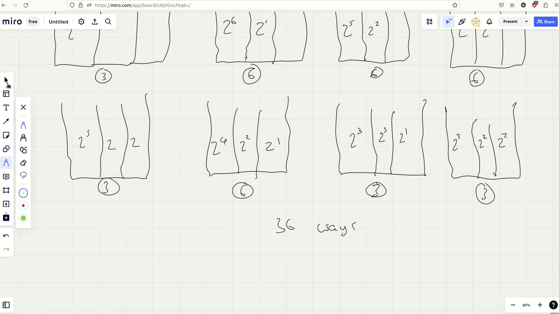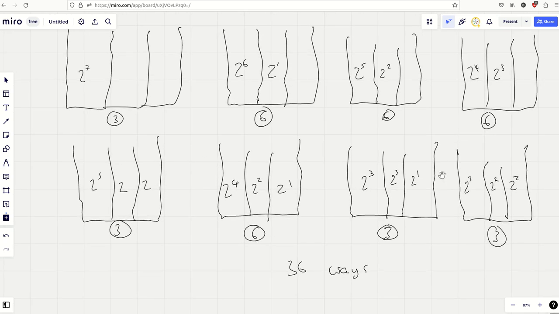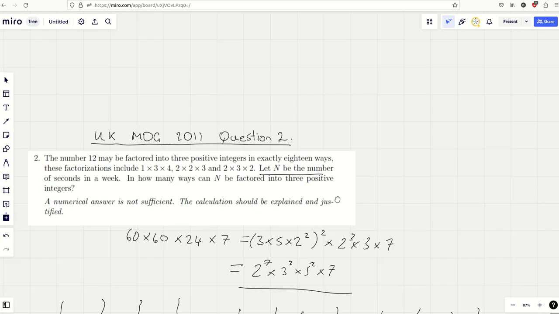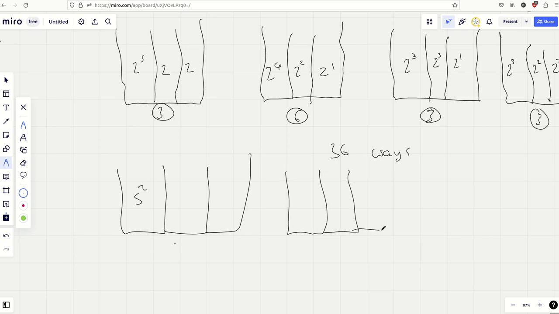Okay, so my thinking here is I now can count all the different ways there are of shuffling the 3s. I can count all the different ways there are of shuffling the 2s. Yeah, I've just got to do the same with the 5s and the 7s. So let's do it. With the 3s, it's a bit quicker because it's only 3 to 3. Oh, sorry, I've already done the 3s. It's 5s. So I've only got 2 5s to consider. So 5 squared and 2 blanks, 6 ways. We've got 3 ways for that, obviously, and a 5 and a blank. Yeah, and those are the only ways of doing it. So there's going to be 6 ways in total there.